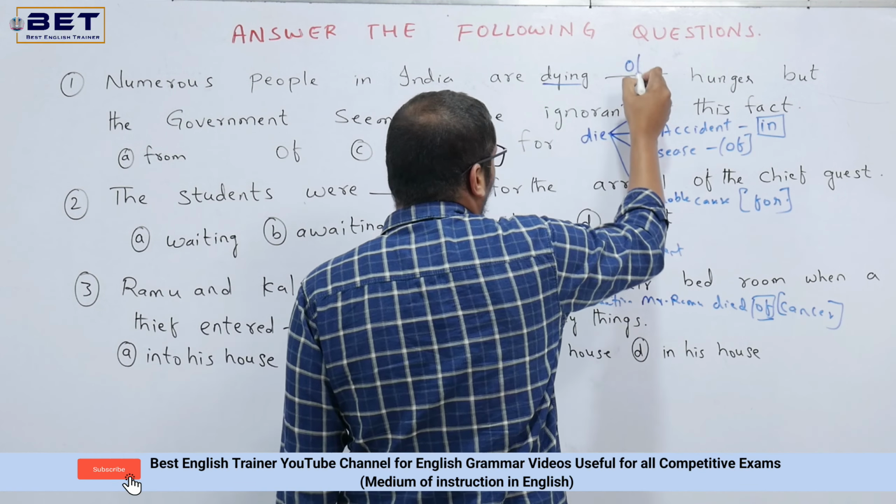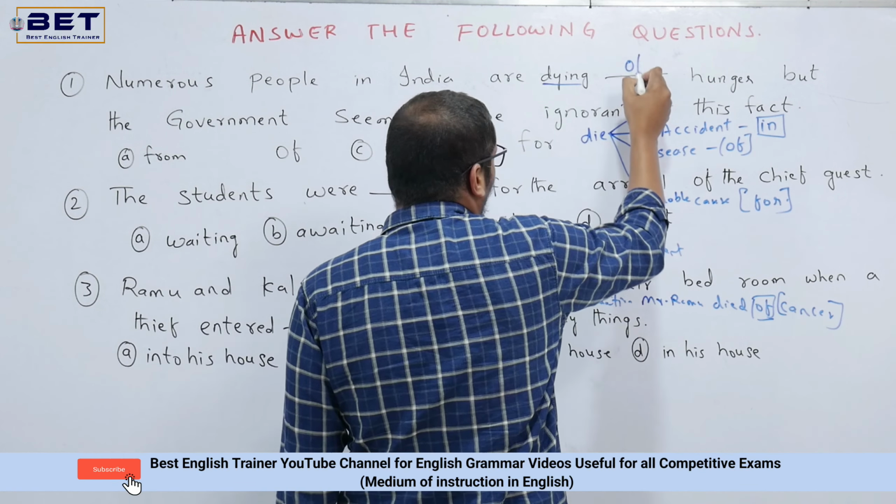So hunger is also a sort of disease. It's not a disease, but the thing is that it resembles a disease. Because if a person died of hunger, that is equal to a disease, right? Yes or no? So mostly out of these 3 options, of is resembling it over there. So we'll be using of over there. Now finally, what is the option? Option B is the right answer.